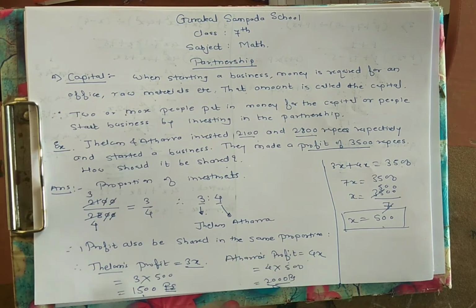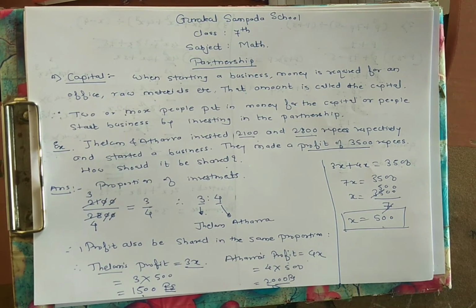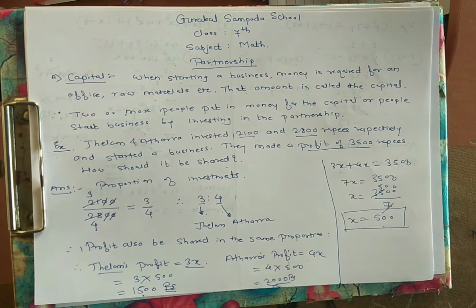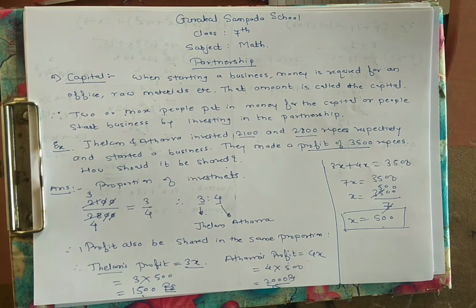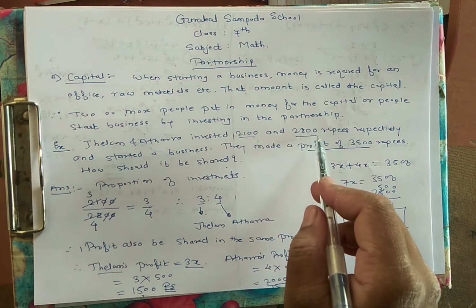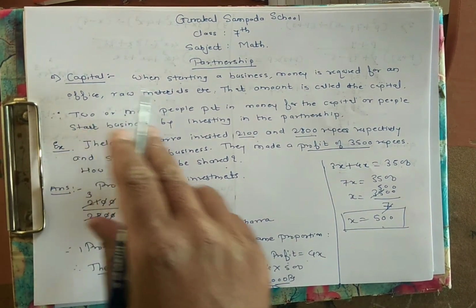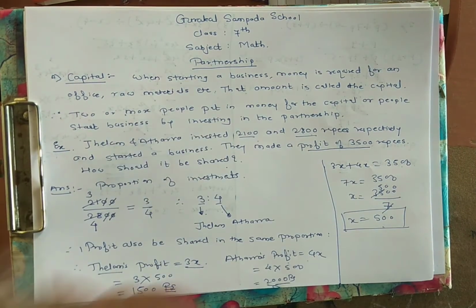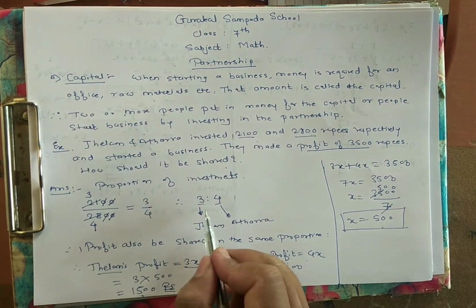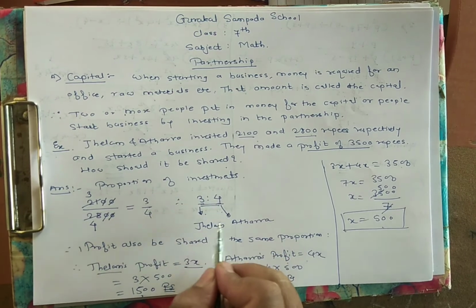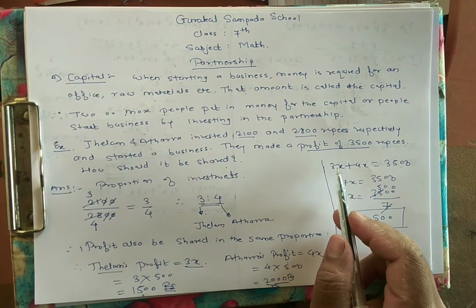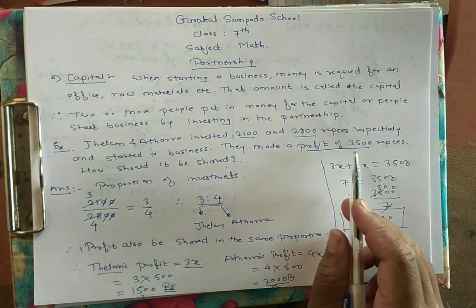So like this, Jhelum and Atharva invested money to start a business. The total capital is 2100 plus 2800, that is 4900, the invested money. Their partnership proportion is 3 is to 4. Accordingly, they have a profit of 3,500 rupees.